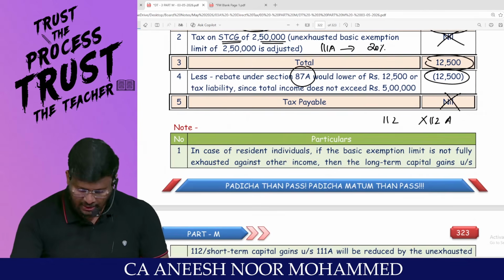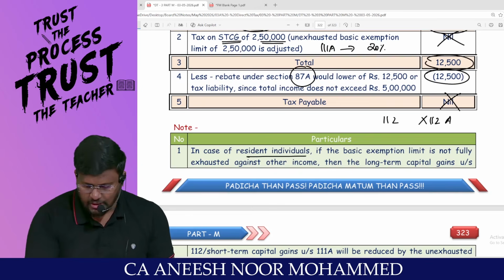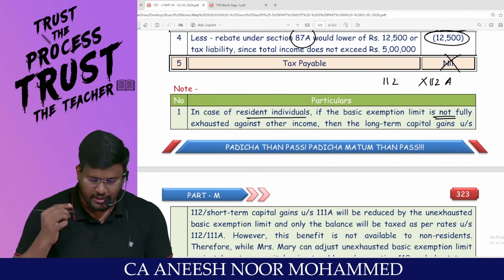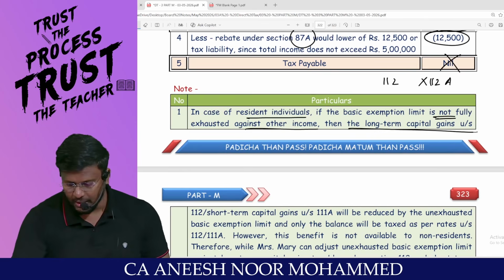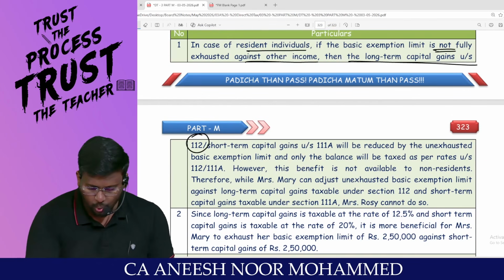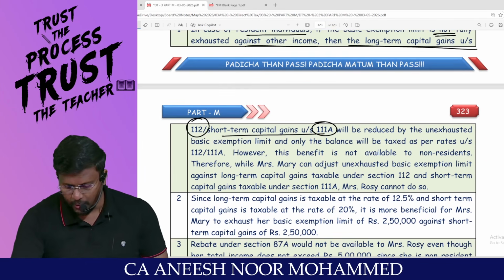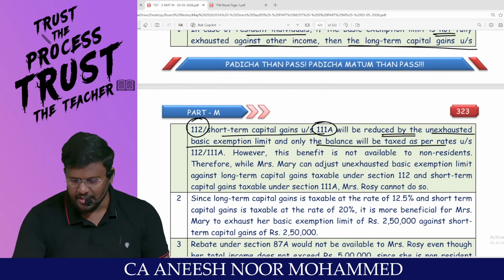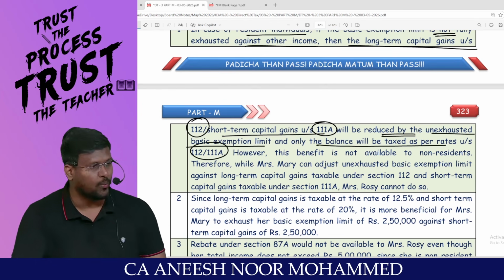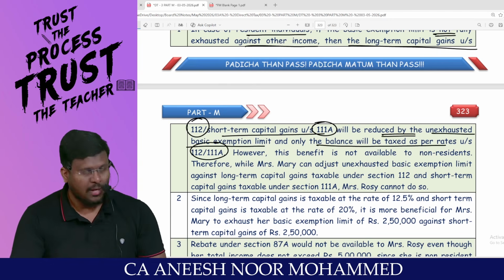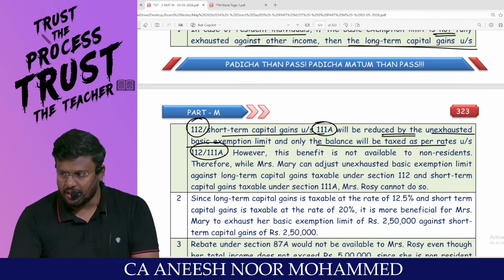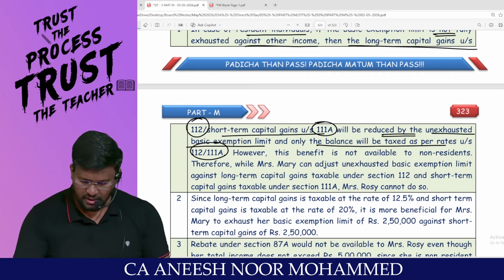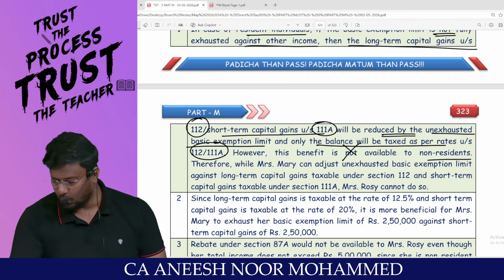Here the note says: in case of a resident individual, if the basic exemption limit is not fully exhausted against other income, then the long-term capital gain covered under 112 and short-term capital gain covered under 111A will be reduced by the unexhausted basic exemption limit, and only the balance will be taxed as per the rate under 112 or 111A. This adjustment is applicable only for residents, not for non-residents.